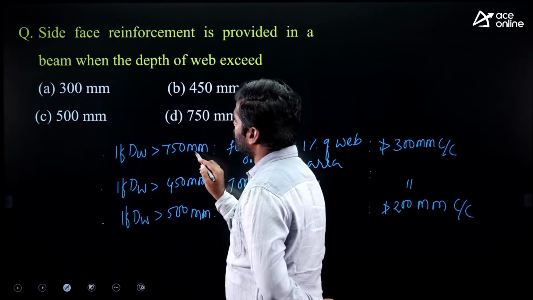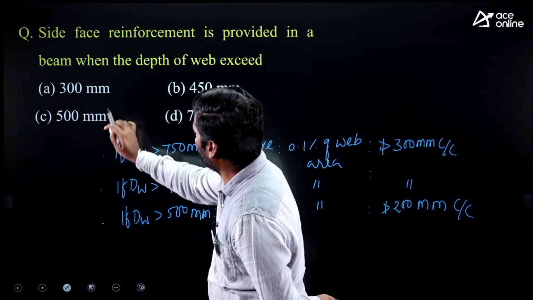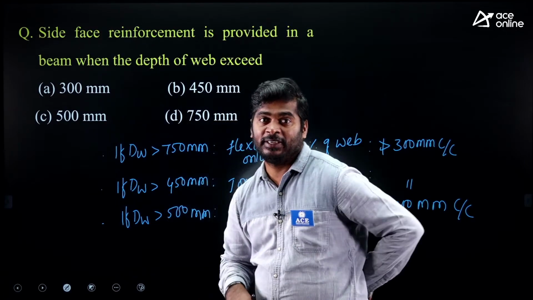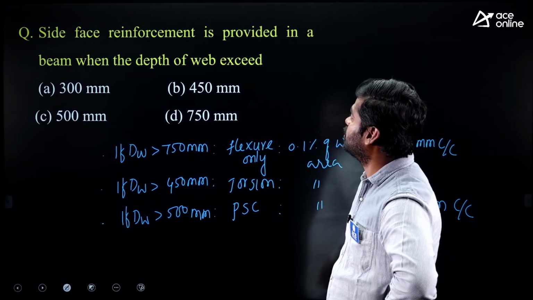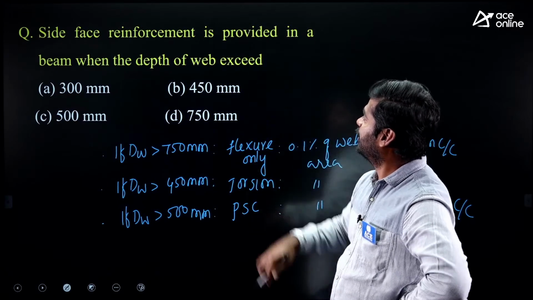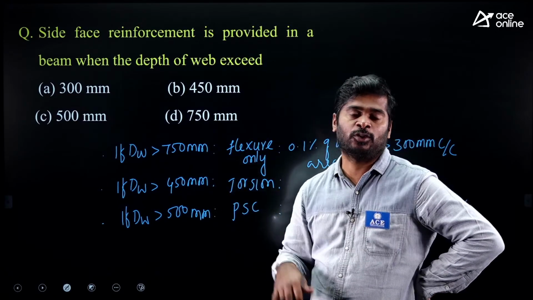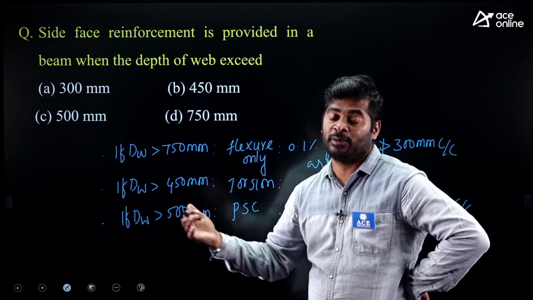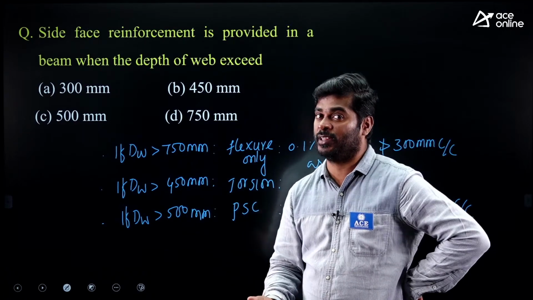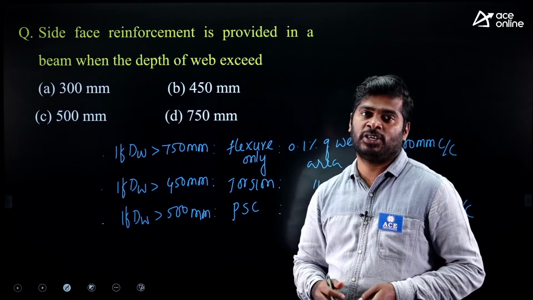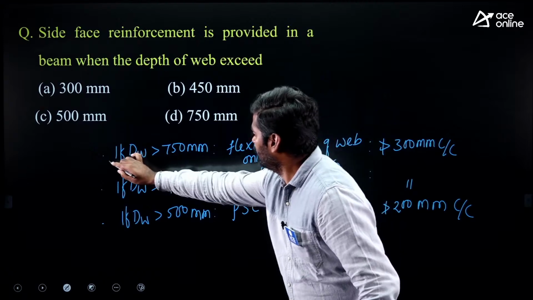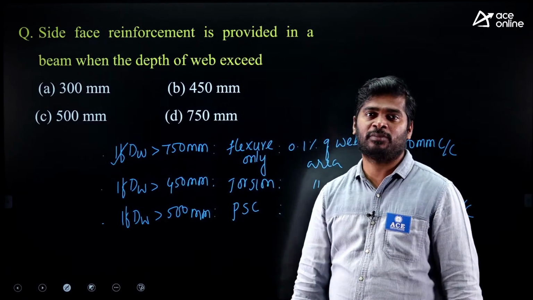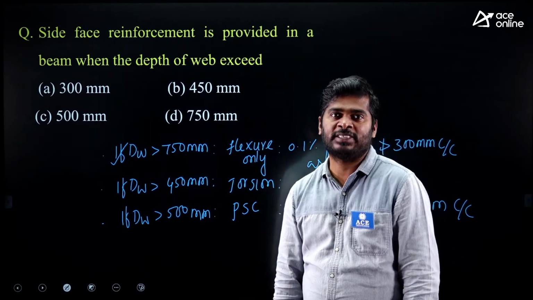Here, if you observe, 450 mm is there, 500 mm is there, 750 mm is there. But they have not mentioned in the question whether the beam is subjected to flexure, or torsion, or whether it is a pre-stressed concrete beam. If nothing is mentioned, you have to consider the beam is subjected to flexure because a beam is a flexure member.